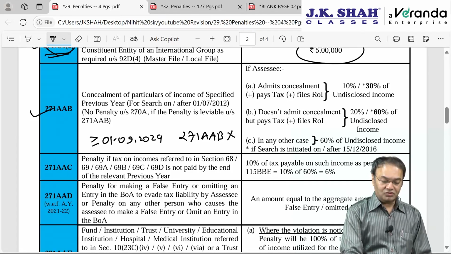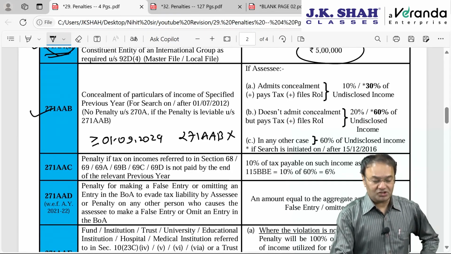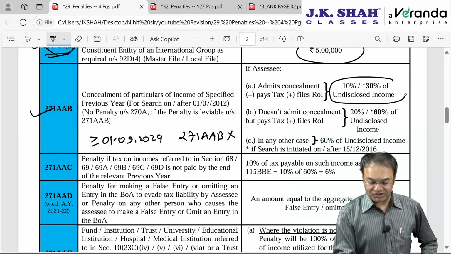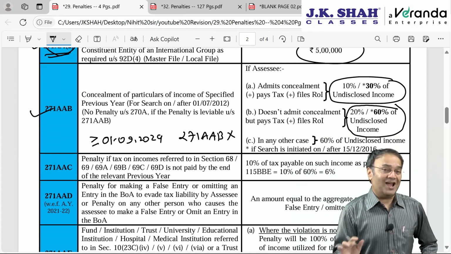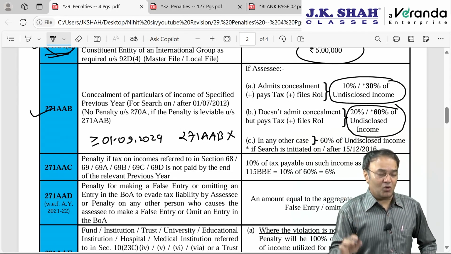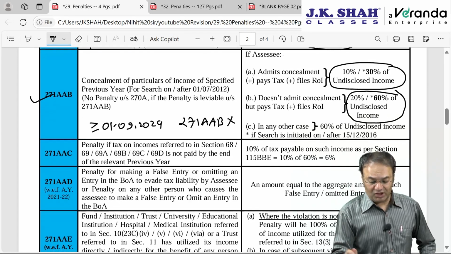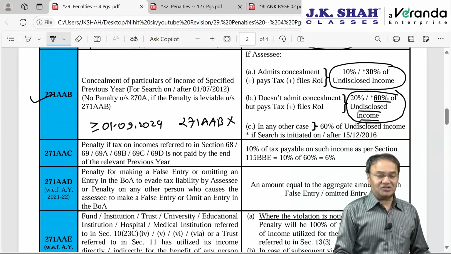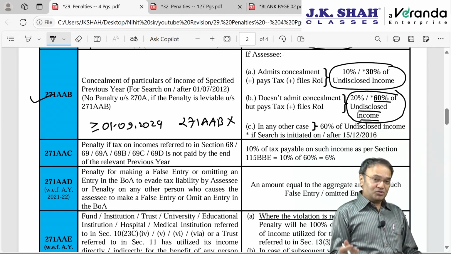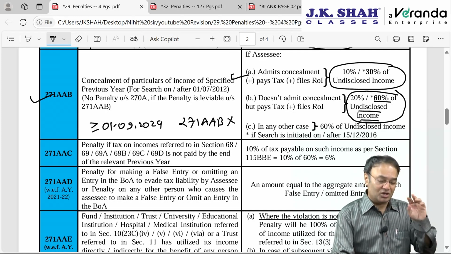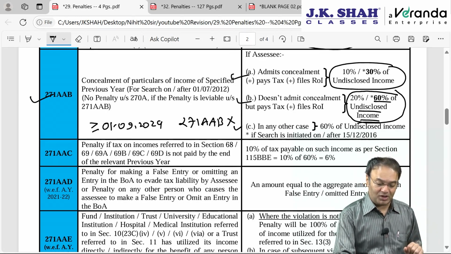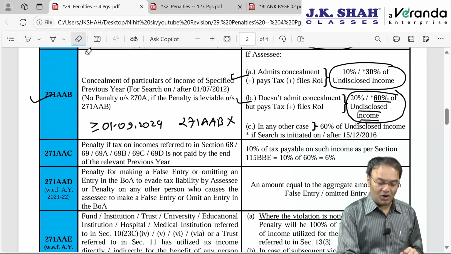So 271AAB, what are the conditions? 10% has become 30% and 20% of undisclosed income has become 60%. So the light penalty concept is given a go away, the penalty will be heavy only. 60% of income is as good as 200% of tax, assuming a 30% average tax rate, the penalty becomes twice the tax. The first condition has two sub-conditions and the second condition also has two sub-conditions. So in total there are four conditions, one by one.